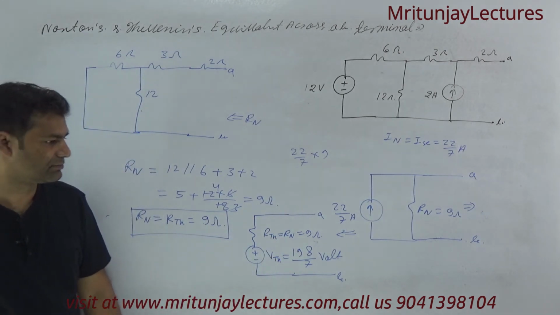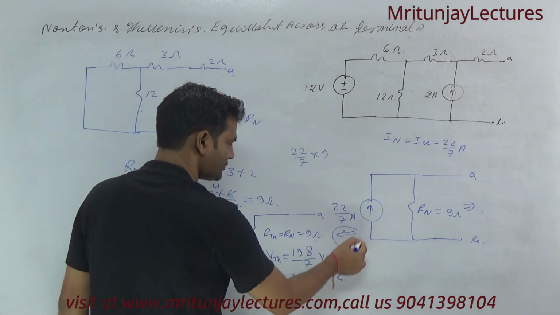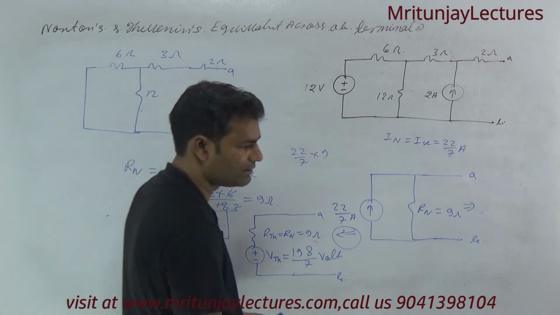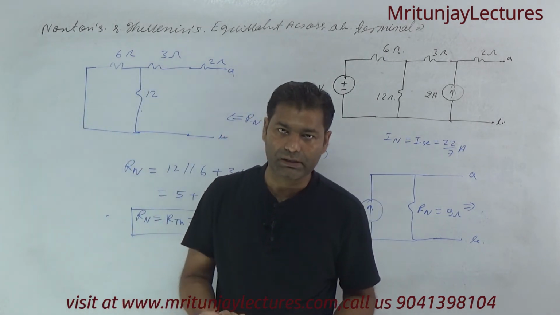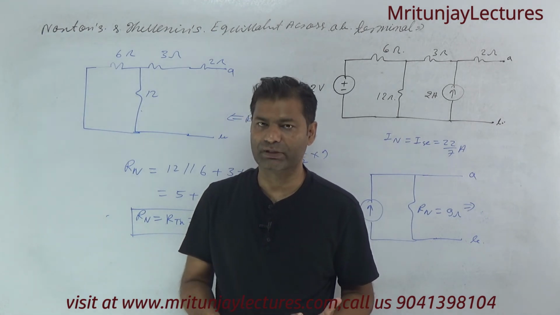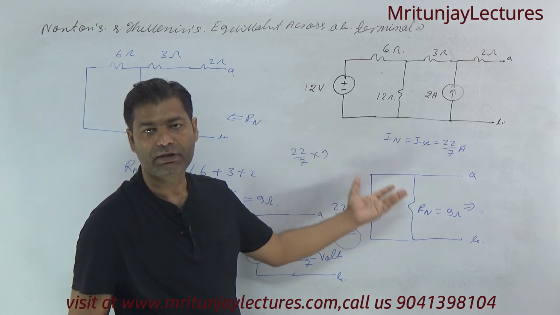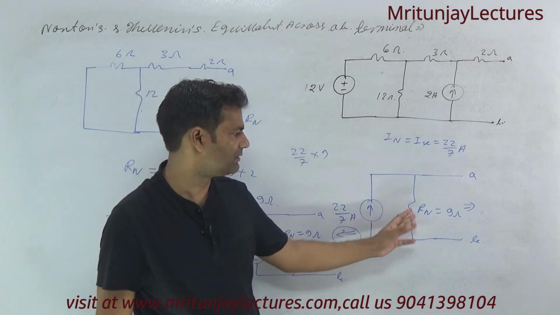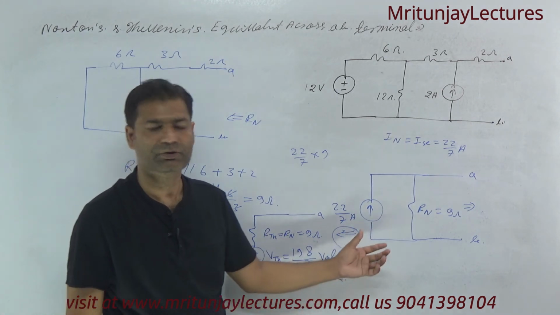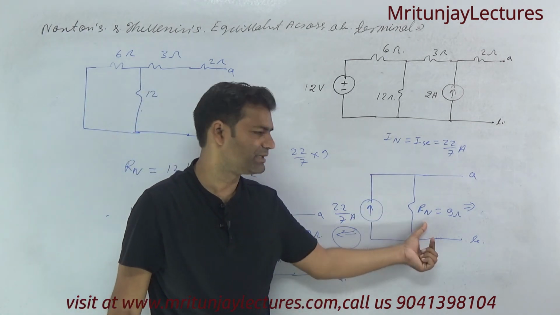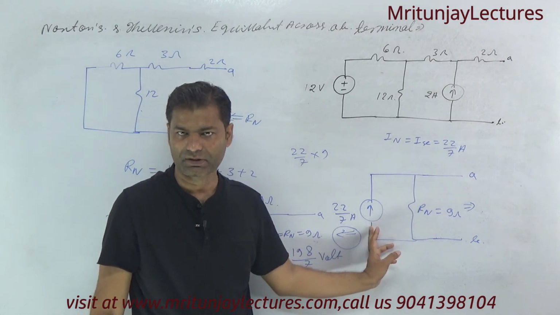If any doubt, then you can solve by another method also. If the question asks for Thevenin's equivalent or Norton equivalent, you can first do the Norton equivalent, and then it is also converted into Thevenin's equivalent, because the current source and the resistance are in parallel.